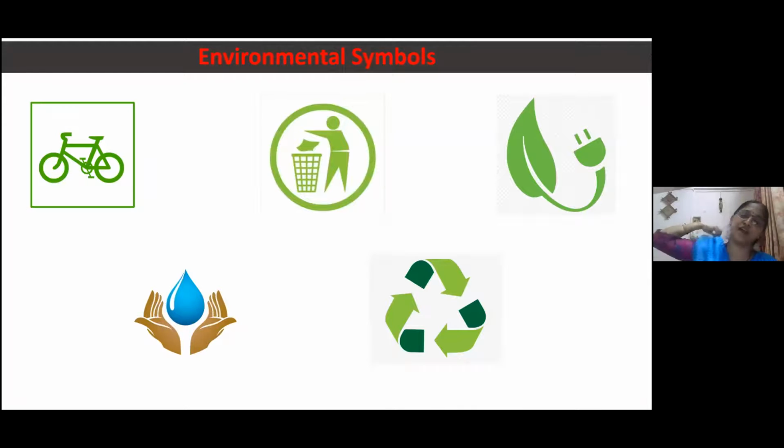Now we have to find out the answers. The first symbol, can anybody tell me what it stands for? Bicycle. So we have to use bicycle. Now the next one, can you tell me, anybody? Use dustbin. Correct.